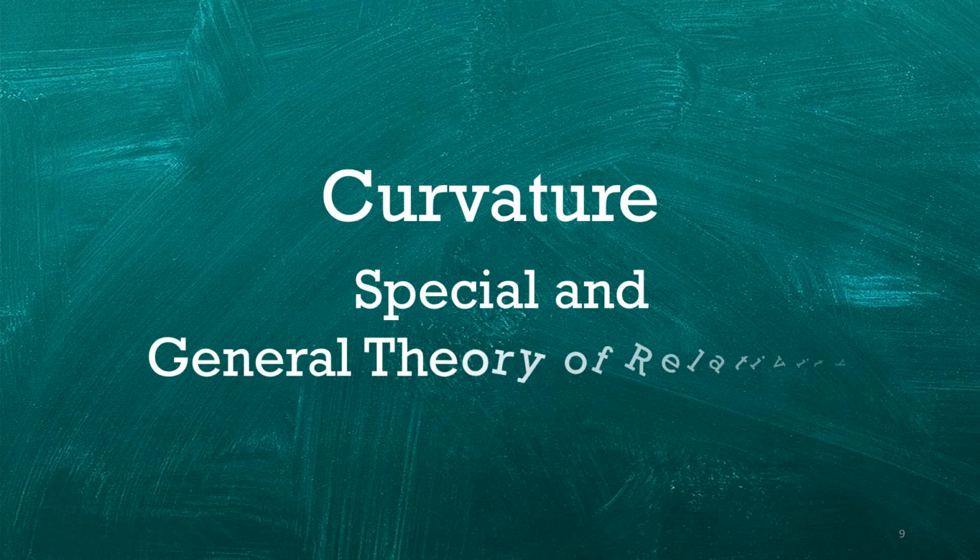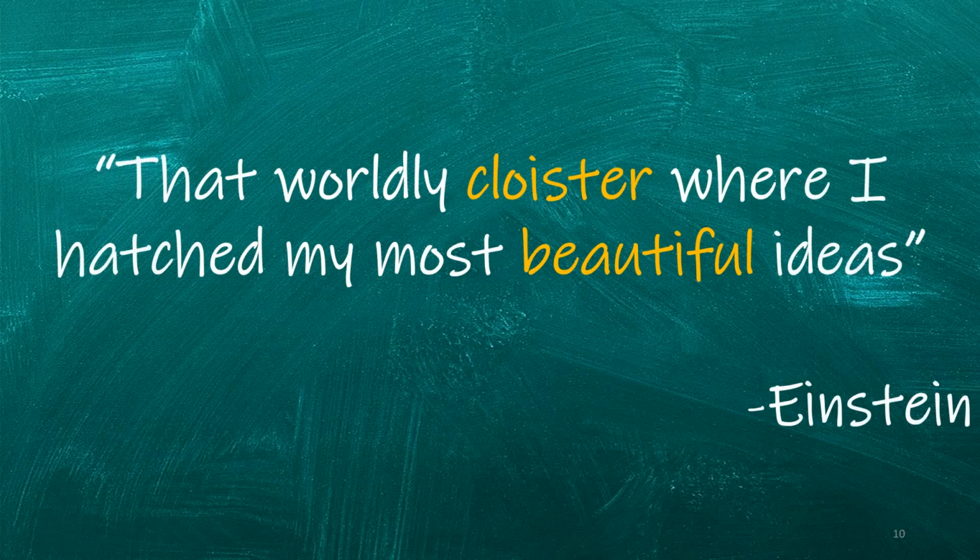So we would look into something called curvature, and that actually took place when Einstein generalized or extended Newton's classical laws into the theory of relativity. And when we are going into the special theory of relativity, I would like to quote this famous line: that worldly cloister where I hatched my most beautiful ideas. This is the time when Einstein was a patent clerk in the Swiss office in Bern, and it was cloistered with a lot of noise, yet he hatched one of the most beautiful ideas. What are those ideas? Let us look now.